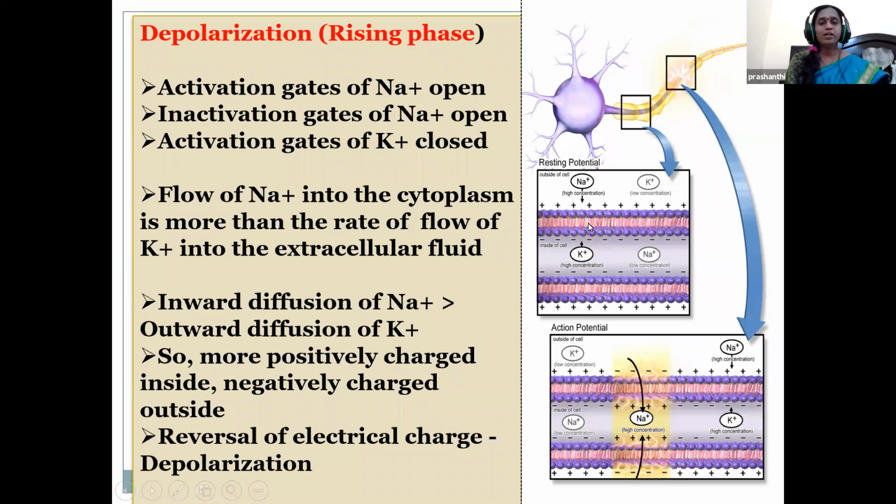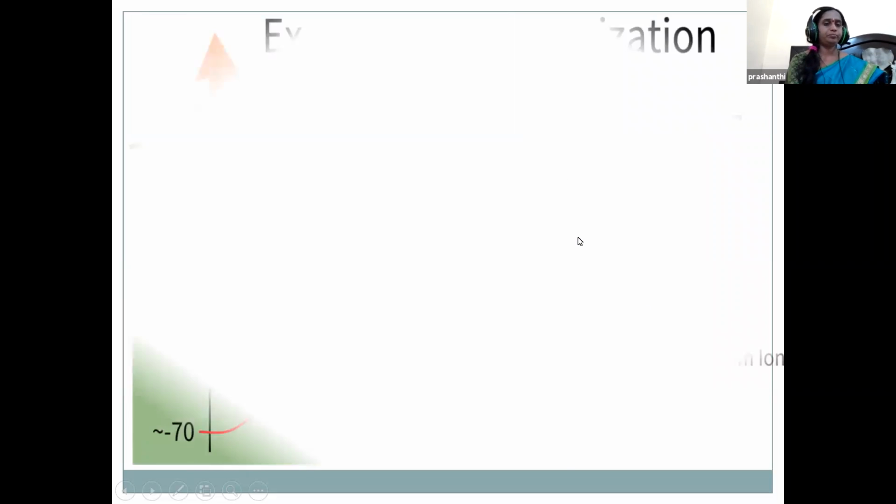So there is inward diffusion of sodium ions, but no outward diffusion of potassium. It becomes more positively charged inside than the outside. This reversal of electrical charge from negative to positive within the cytoplasm is called depolarization.